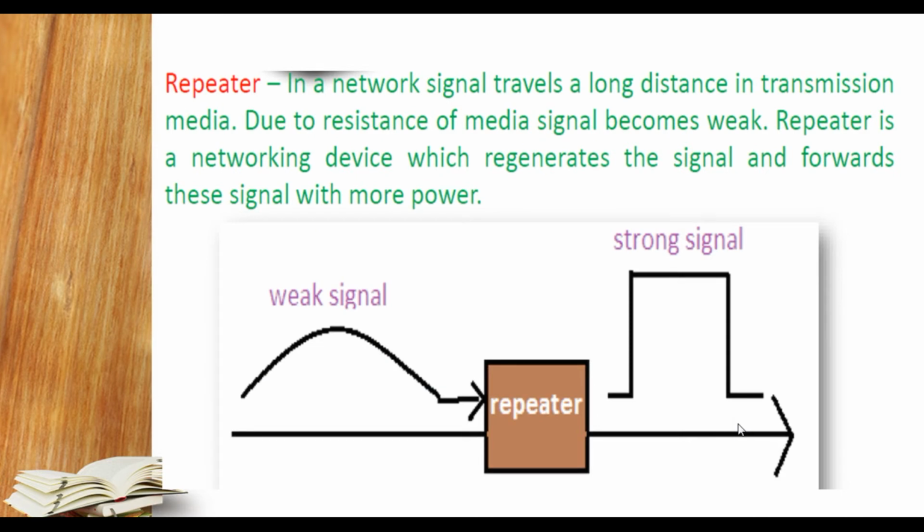Now, the repeater. In a network, student, signals over a longer distance are going to slow down, and their amplification goes down.